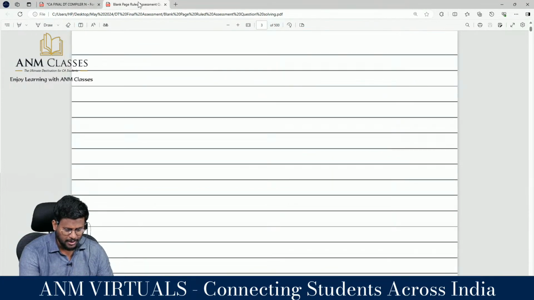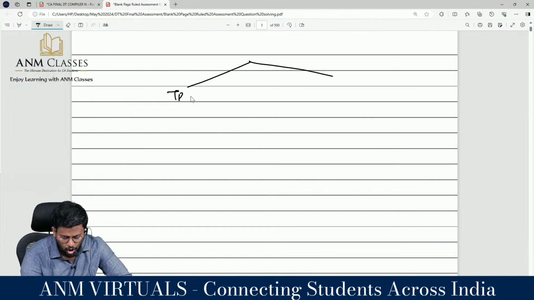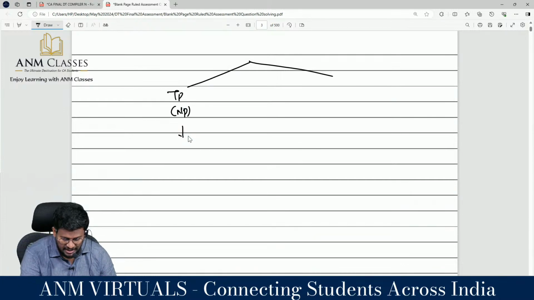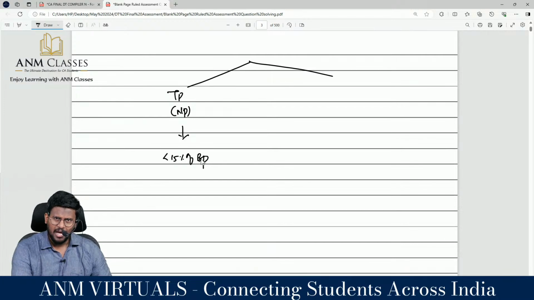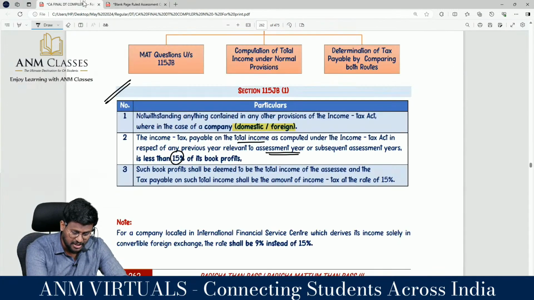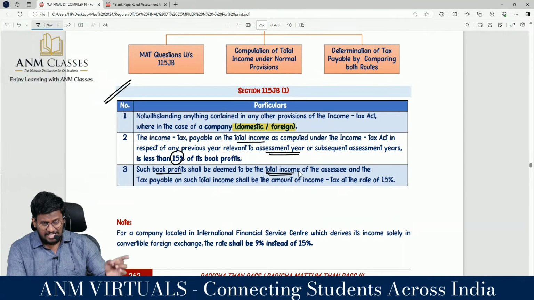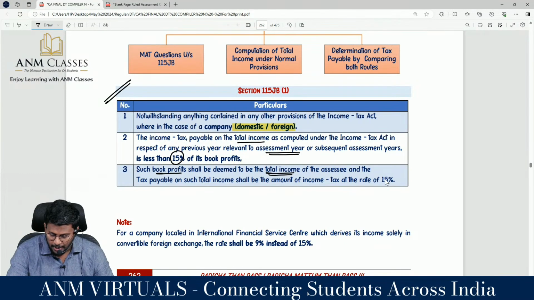That means if you are a company, my dear lovable students, you have to calculate the tax payable as per the normal provision. If the tax payable as per the normal provision is less than 15% of book profit, how to compute the book profit? As per 115JB. So, if the tax payable as per the normal provision is less than 15% of book profit, then such book profit shall be deemed to be the total income of the assessee. And tax payable on such total income shall be the amount of income tax at the rate of 15%.